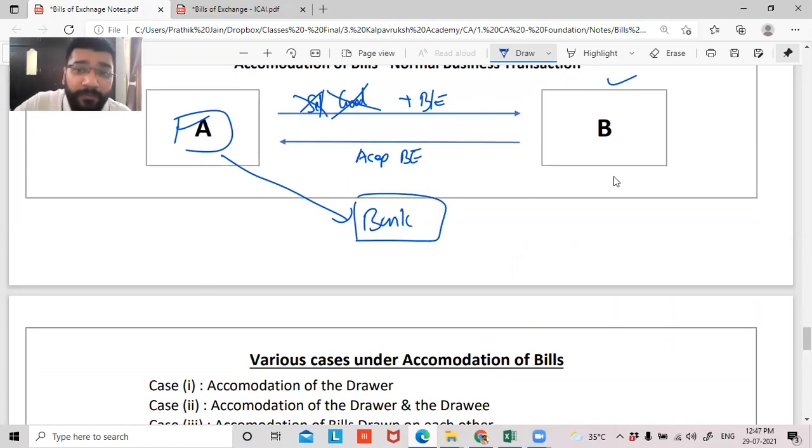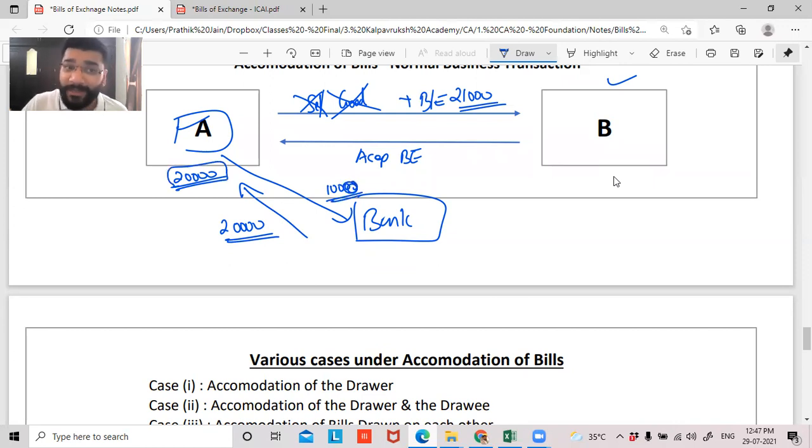Let's suppose A is in need of 20,000 rupees. So he's drawing a bill of, let's suppose, 21,000 rupees in favor of B, to which B is accepting and giving it back. Now A is not keeping the bill with him. He is giving the bill to the bank for discounting, and the banker is giving 20,000 rupees back. Why? Because the 1,000 rupees the bank is charging as their discounting charges.